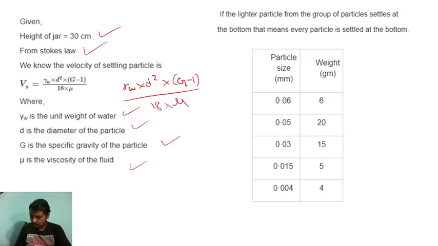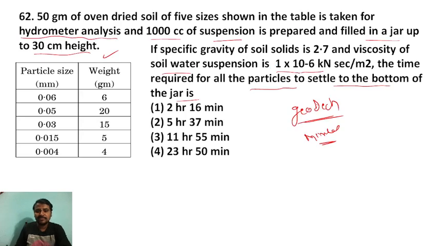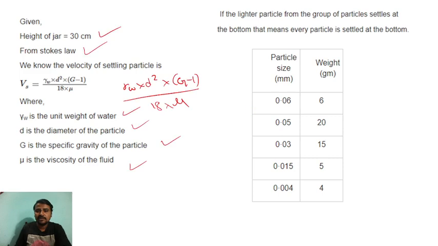Now by seeing the question, what they are telling is that for particles to settle down to the bottom of the jar, the lighter particles from the group of the particles also settle at the bottom. That means every particle settles at the bottom.